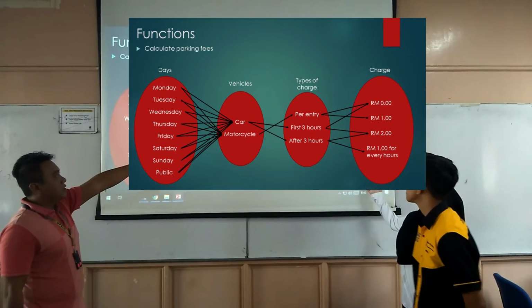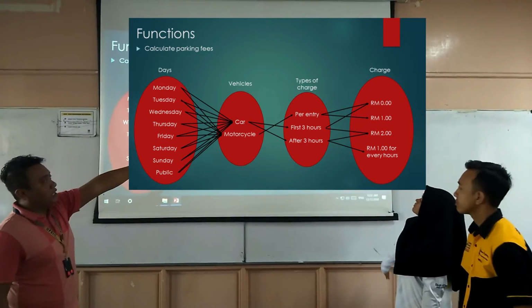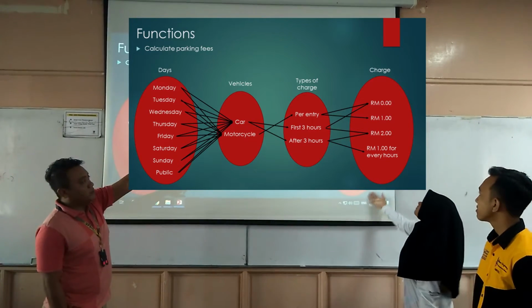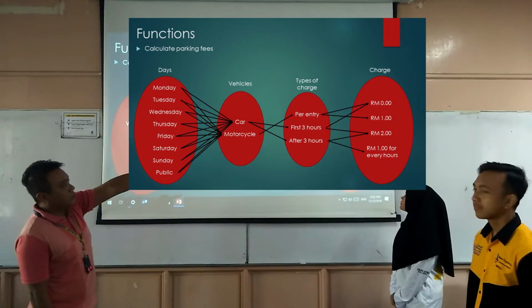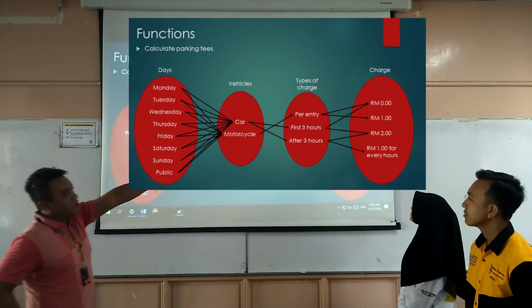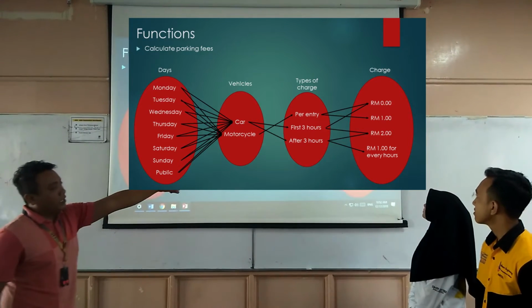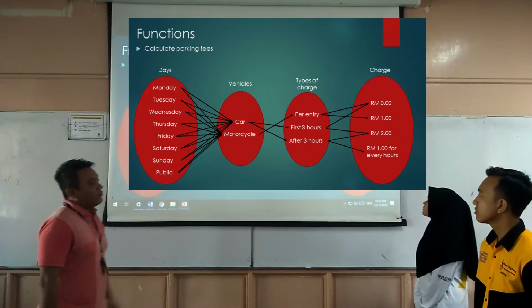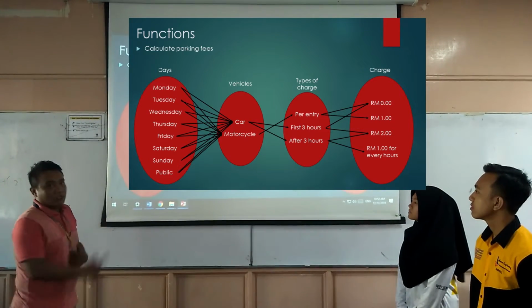After they select the type of charge, they will display or calculate the charge, which is RM0, RM1, RM2, and RM1 for every 1 hour.